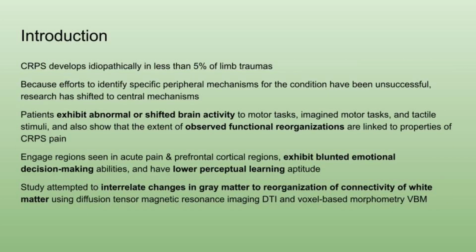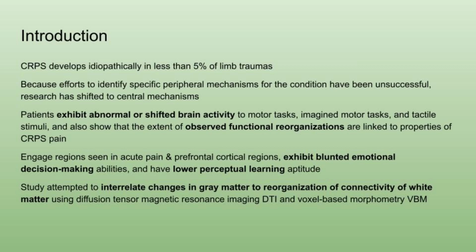So why did the researchers do this study? CRPS develops idiopathically in less than 5% of limb traumas. But because efforts to identify specific peripheral mechanisms for the condition have been unsuccessful, research has shifted to central mechanisms. CRPS patients exhibit abnormal or shifted brain activity to motor tasks, imagined motor tasks, and tactile stimuli, and also show the extent of observed functional reorganizations are linked to properties of CRPS pain. CRPS patients engage regions seen in acute pain and also prefrontal cortical regions. They exhibit blunted emotional decision-making abilities and have lower perceptual learning aptitude.